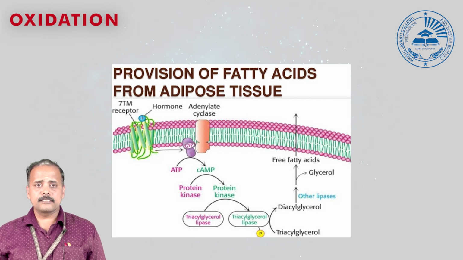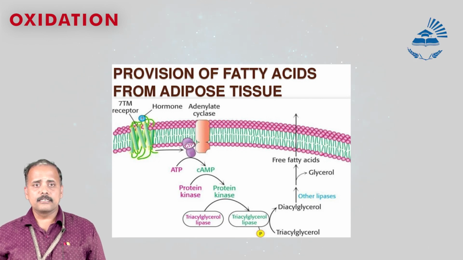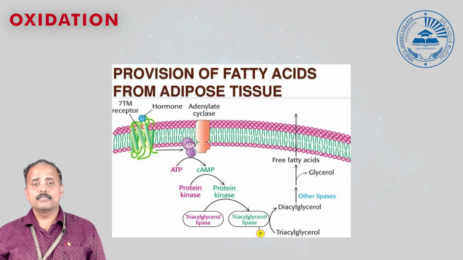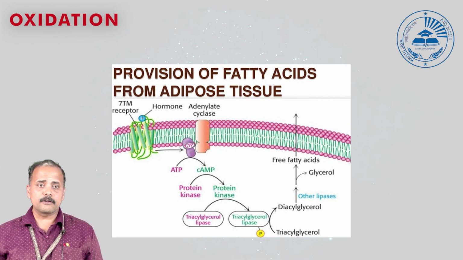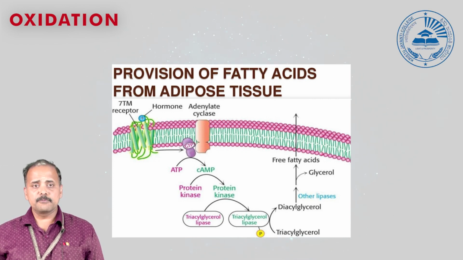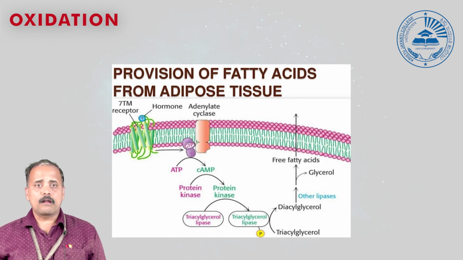These fatty acids are then transported into mitochondria. Short chain fatty acids readily diffuse through the mitochondrial membrane, whereas long chain fatty acids require a transport molecule, which we call carnitine.